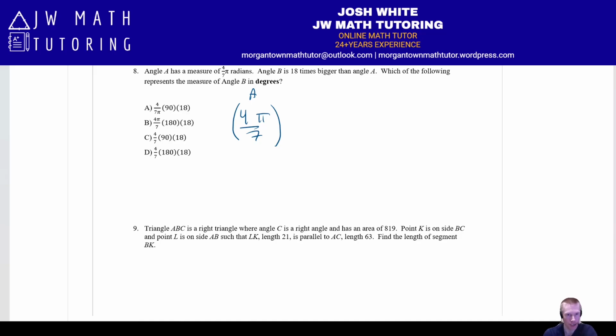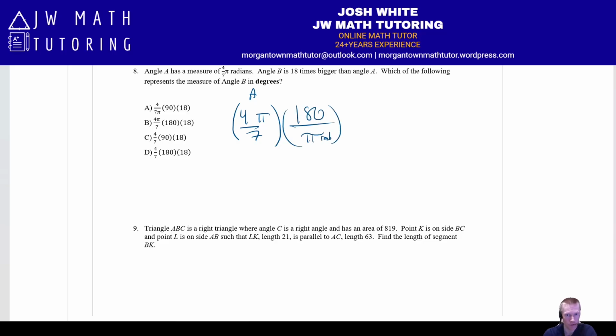So there's two things going on here. First, let's say we're going to convert this to degrees. I'm going to do that part first and then do the 18 times part. So the way we do that is we're just going to multiply by 180 over pi.